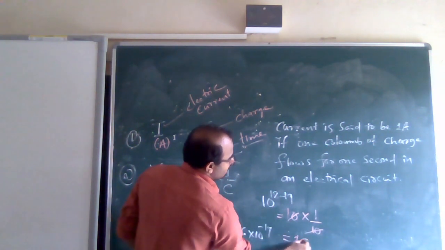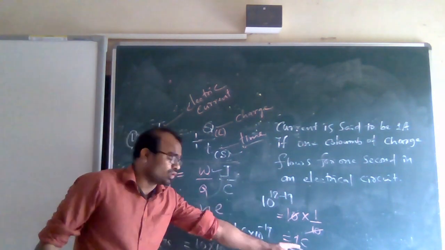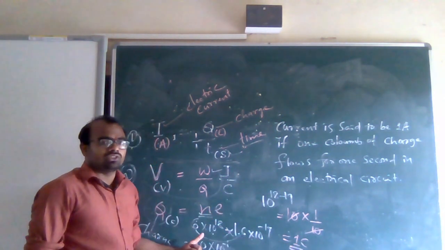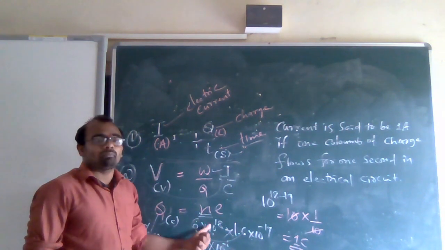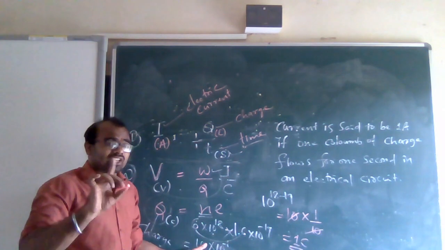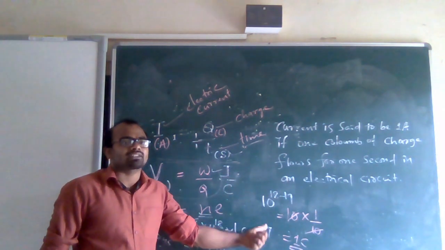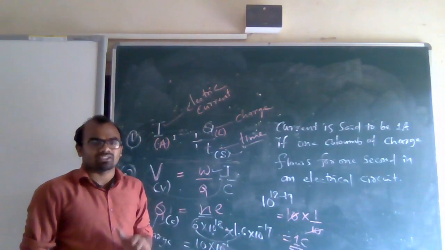So 1 coulomb is the final answer. So Q equals 1 coulomb. In 1 coulomb of charge there are 6 into 10 to the power 18 electrons, and on each electron there is 1.6 into 10 to the power minus 19 coulomb of charge.